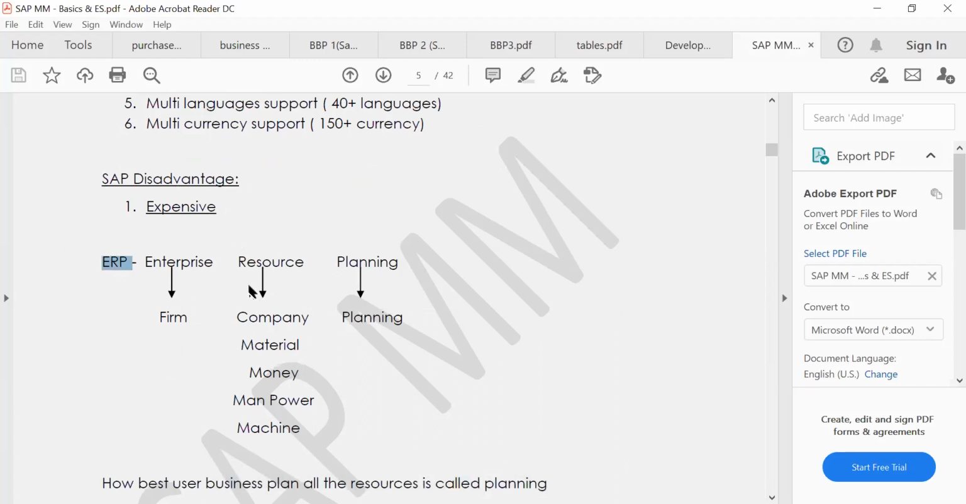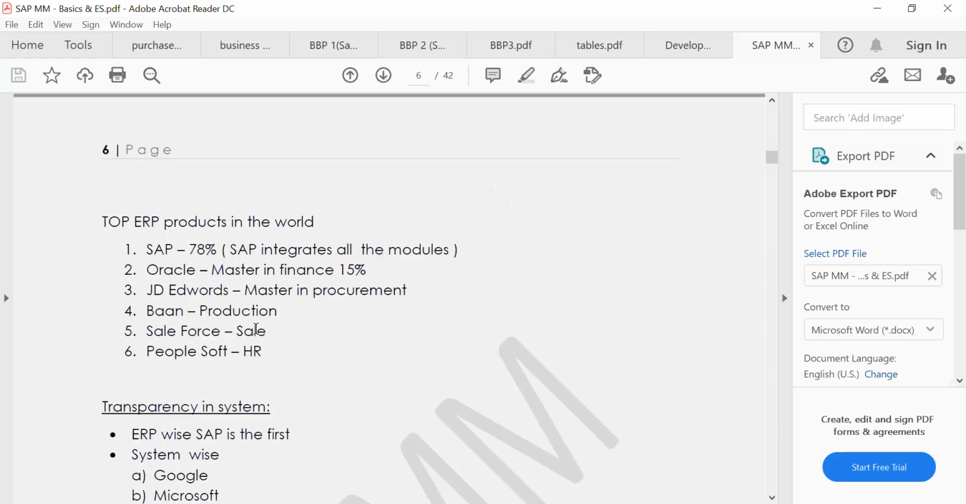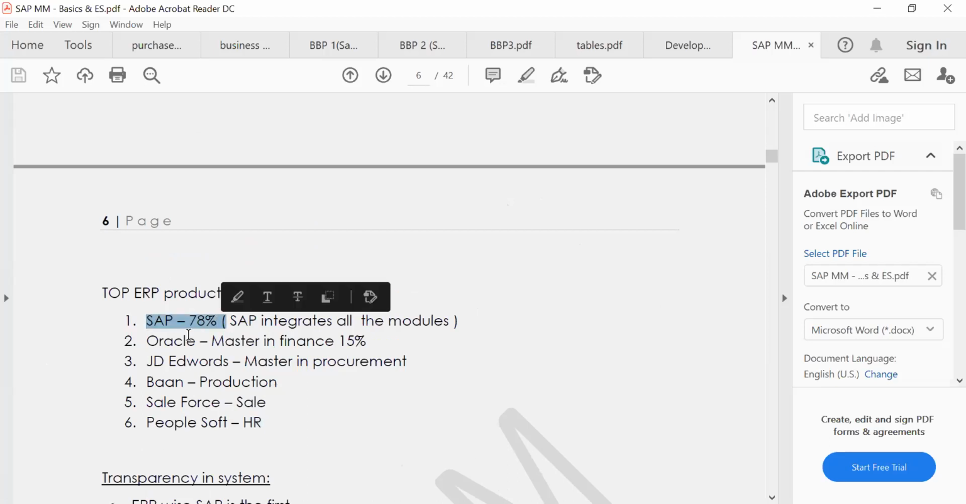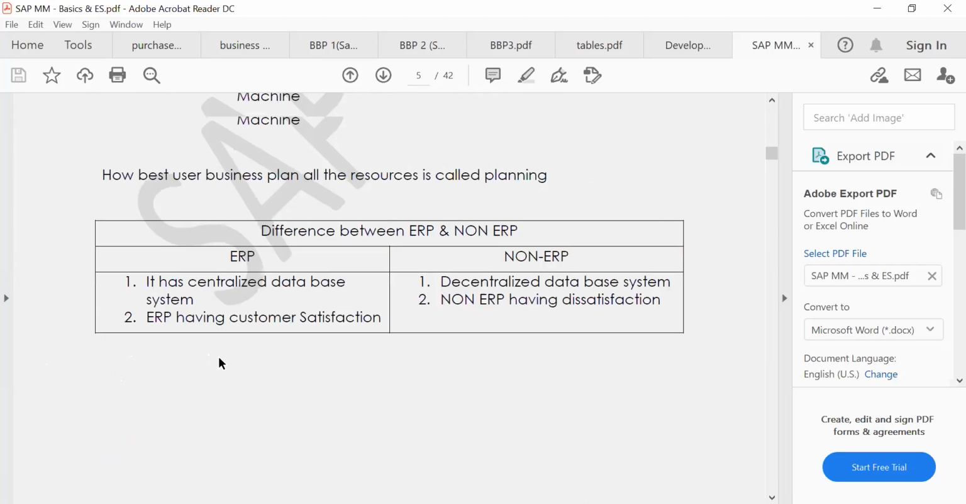In the market, we have many ERPs, right? Like Oracle, Baan, many are there. But up to a maximum of 80% in the world, only SAP is being used. The advantage is that it integrates all the modules. These other tools are expert in only a few things. One is a master in finance, another in procurement, production, sales, and some are used mainly for HR. But SAP is used for everything. That's why all are going and implementing it.